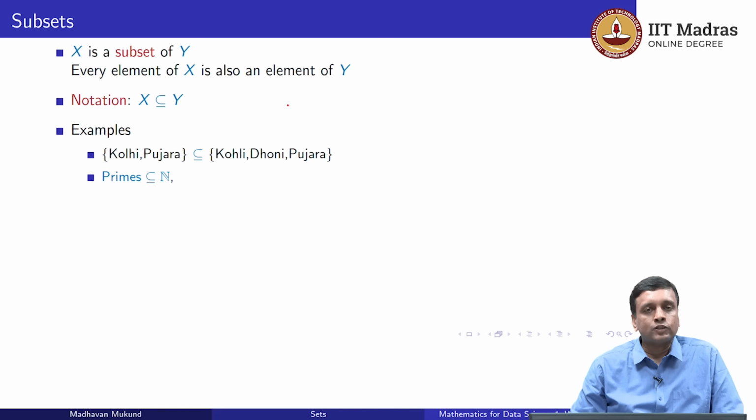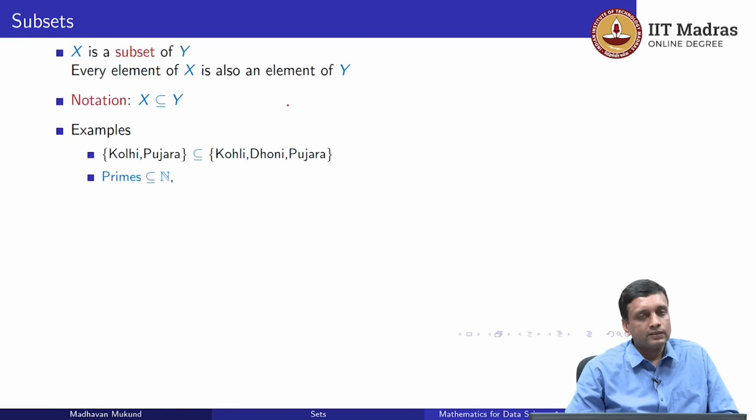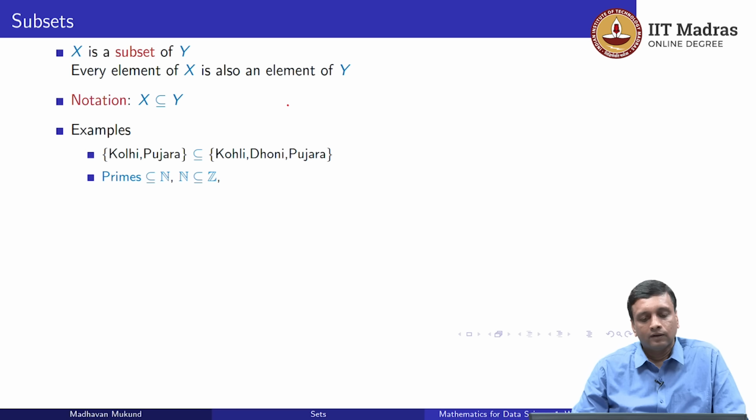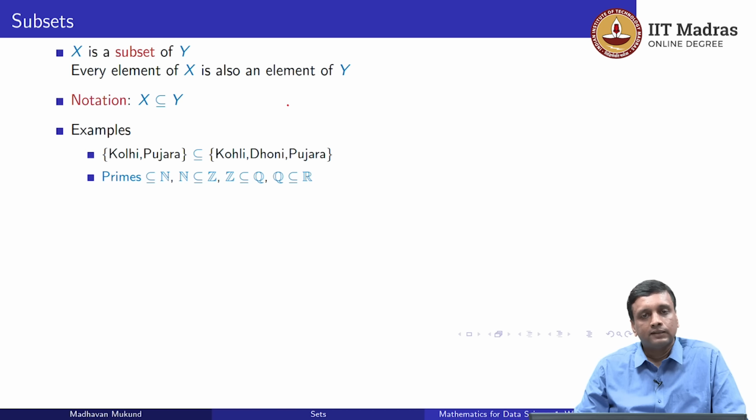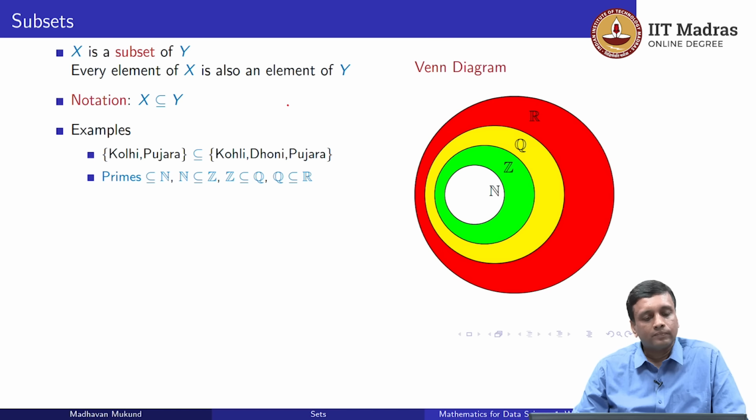Similarly, if we take all the natural numbers and collect only the prime numbers, so remember that a prime number is a number whose only factors are 1 and the number itself. So it has exactly 2 factors, 1 and p, and then p is a prime number. So since many numbers are not prime, primes is a subset of natural numbers. Since the integers extend the natural numbers with the negative numbers, we can say that the natural numbers are included in the integers, so N is a subset of Z. Similarly, we extended Z to Q, so the set of integers is a subset of the rationals, and the set of rationals is a subset of the reals.